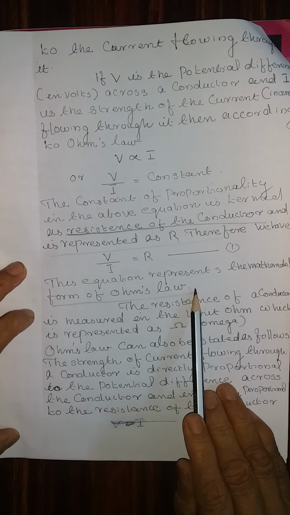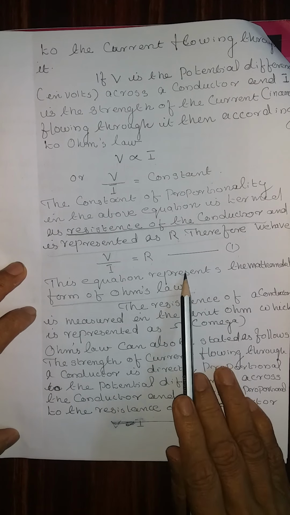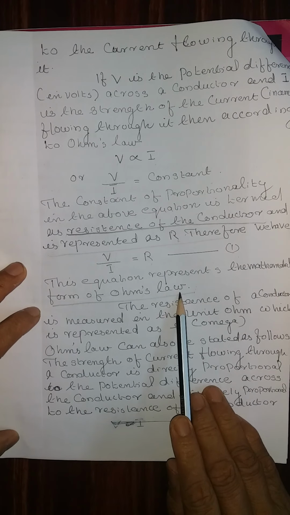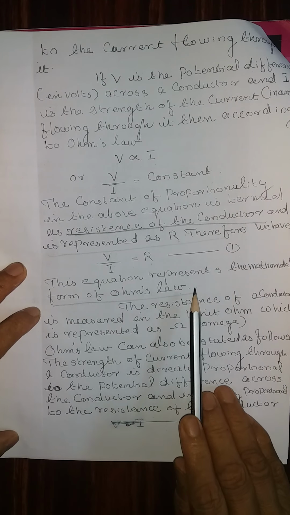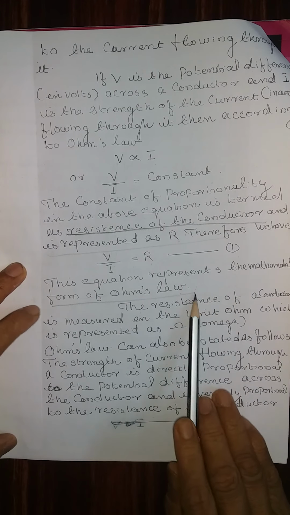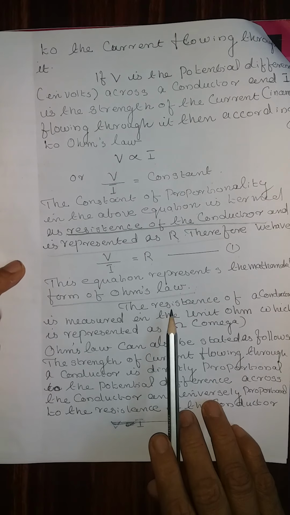From the examination point of view, this can be asked for the ISC examination: state Ohm's law and derive the mathematical expression of Ohm's law. Therefore, derive the equation and learn.